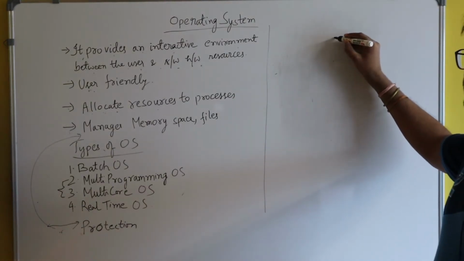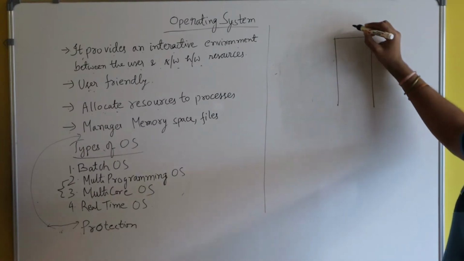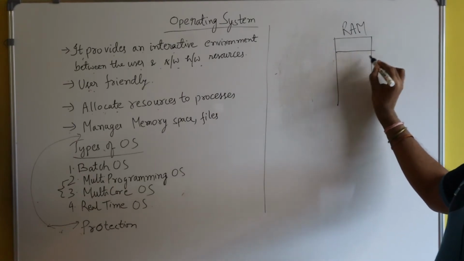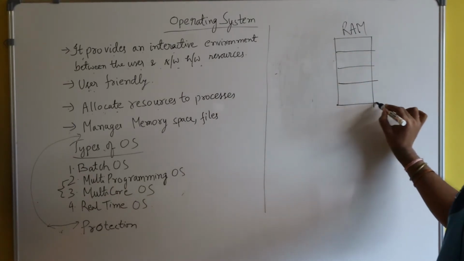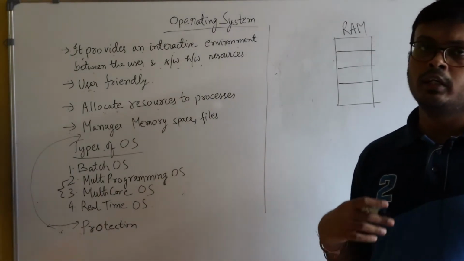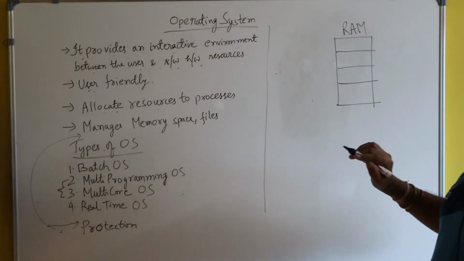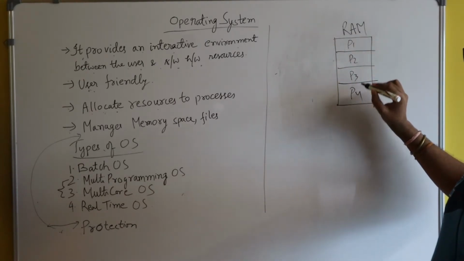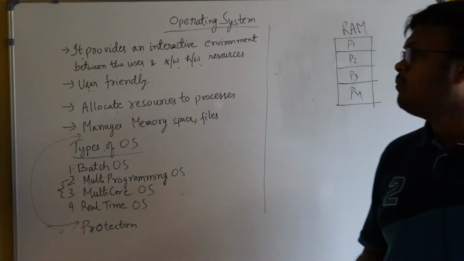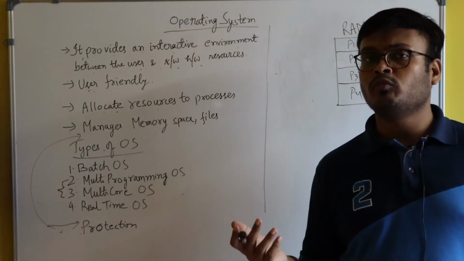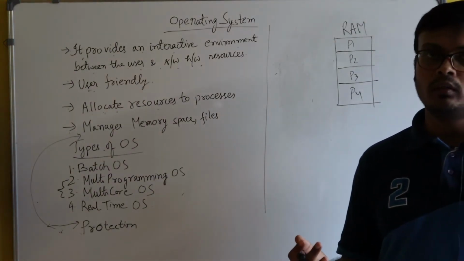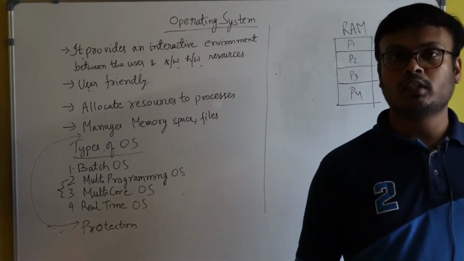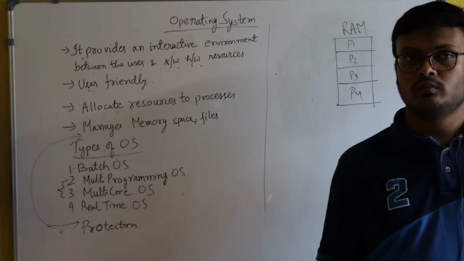So think of it as a RAM, and here several programs can run at a time. But in order to make things clear, I will take an example of 4 processes: P1, P2, P3 and P4. Why are these 4 processes in the RAM? Just to run. So if these 4 processes are residing in the RAM at a time, then obviously the result will be faster.